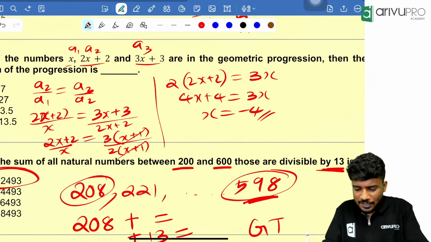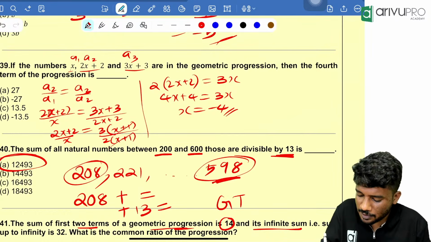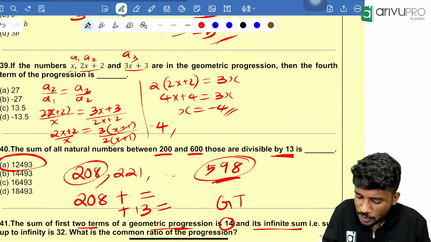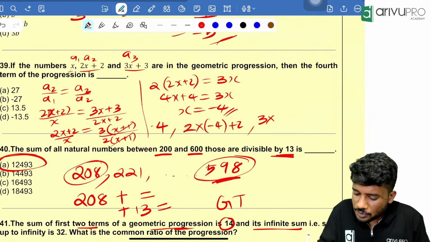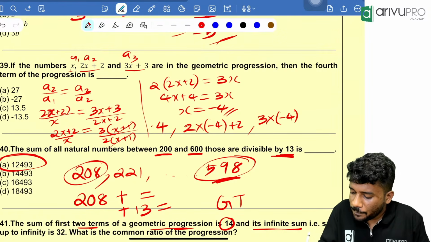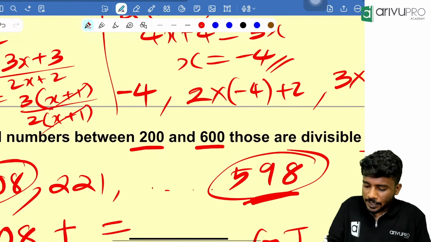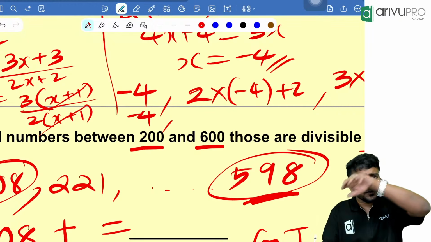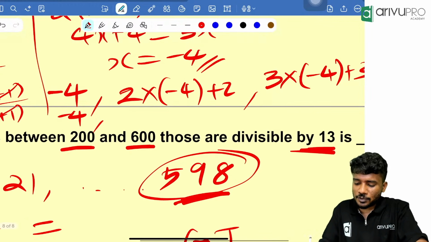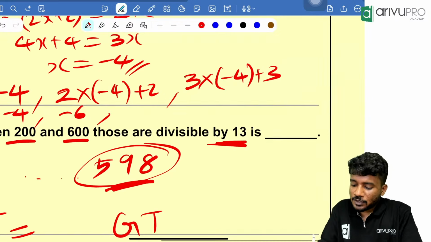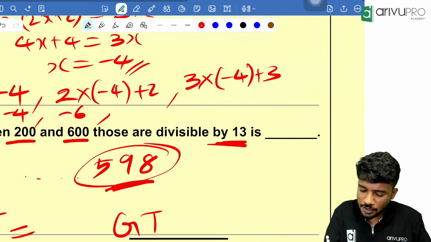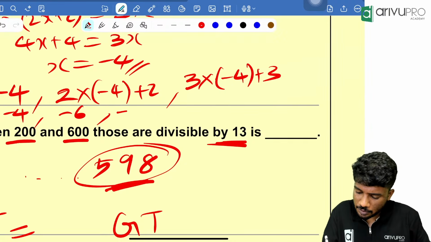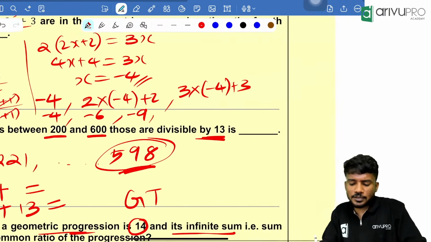Minus 4. If x is equal to minus 4, first term is minus 4. Second term is 2 into minus 4 plus 2. Third term is 3 into minus 4 plus 3. From that you write minus 4. Then 2 into minus 4 is minus 8. Minus 8 plus 2 is minus 6. Then 3 into minus 4 is minus 12. Minus 12 plus 3 is minus 9.